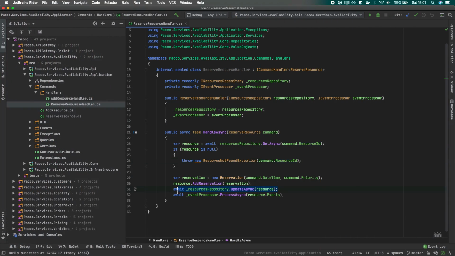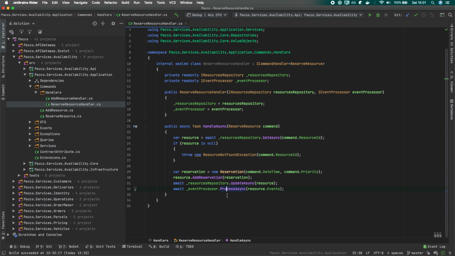So this might seem kind of complicated at first glance, but the idea is basically very simple. So let's get into the code and see how it works in action. We have our resource handler, and we want this to change our resource state and save successfully into MongoDB. But within our process async, we will not be publishing directly into the message broker. We want to save this event into the Outbox collection, this payload and some metadata of the events that we want to send later on.